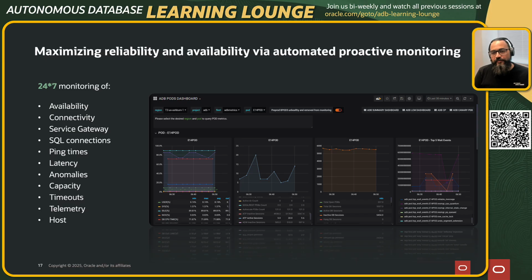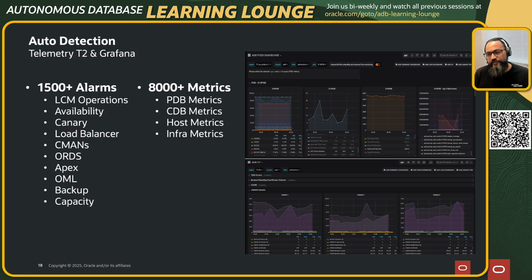Essentially, one of the important things that we need to look at is some of the capacities that you have. Let's say an Exadata box has reached a certain capacity; we want to ensure that additional resources are procured, and all those things are in place. Let's say we are running out of memory or we are running out of CPUs, then these are automatically provisioned, and for that we have alarms. There are tons of these, as I mentioned in the earlier slide. We have around 8,000 metrics which the operations team are monitoring, and out of that, around 1,500